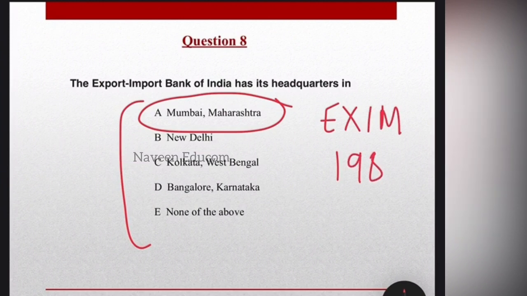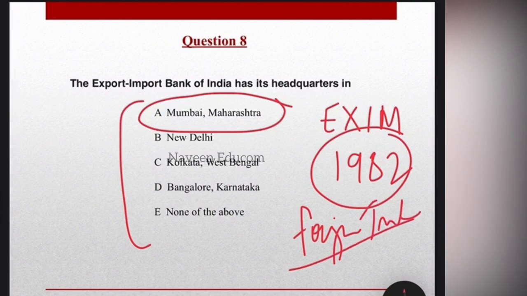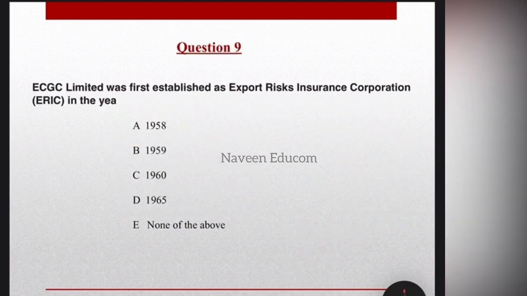The Export Import Bank of India, Exim Bank, was established in the year 1982 in order to promote the foreign trade of the country. So why was this bank established? To promote the foreign trade of the country. The main objective of this bank is to facilitate exports and imports from the country. It is based in Mumbai, Maharashtra. So these are the only important points regarding it.